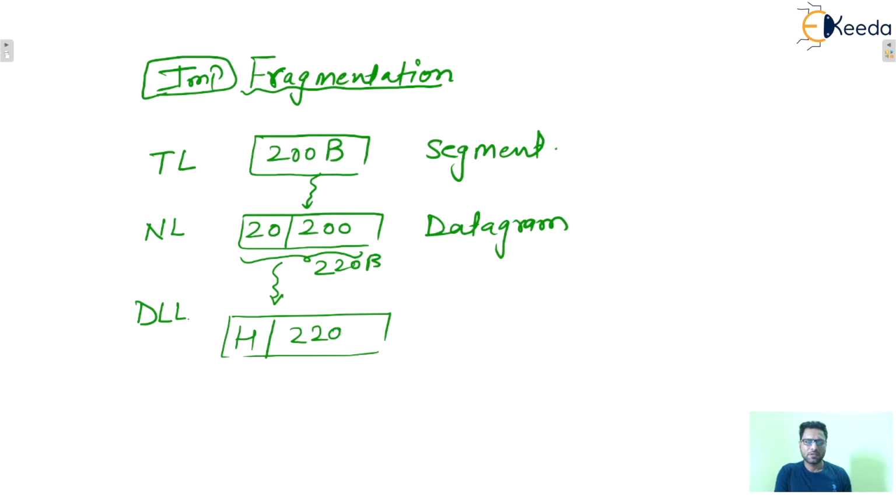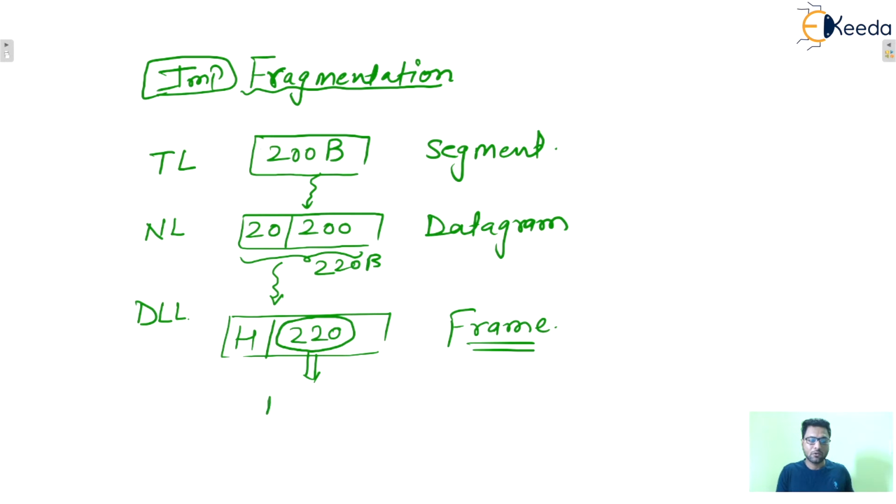Now this is known as a frame. The data link layer works in a LAN environment, and inside that particular LAN or any network, some restriction on the frame size will be there. Here, let's say the data restriction is 220 bytes.